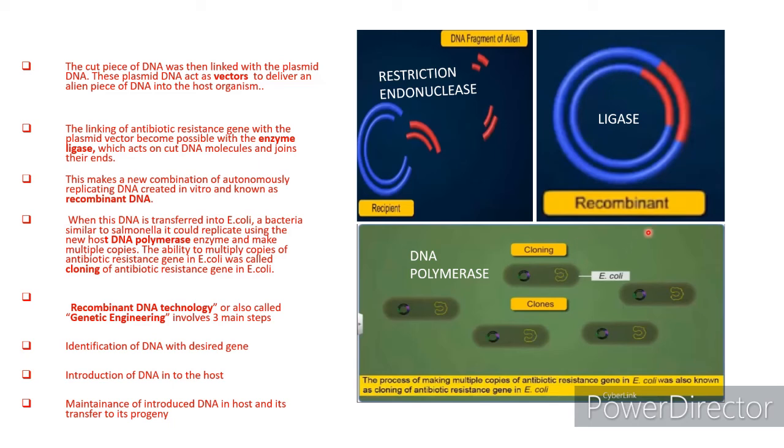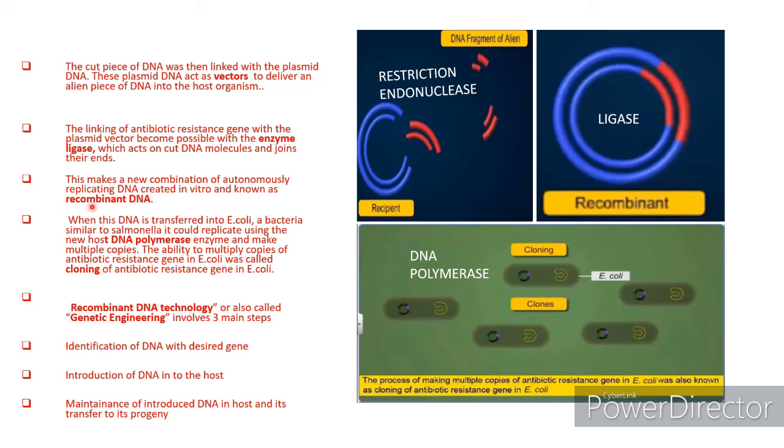And E. coli is very similar to the Salmonella typhimurium. So, the first recombinant DNA prepared by combining antibiotic resistant gene from Salmonella typhi with the plasmid is transferred into the E. coli, a bacteria similar to Salmonella.